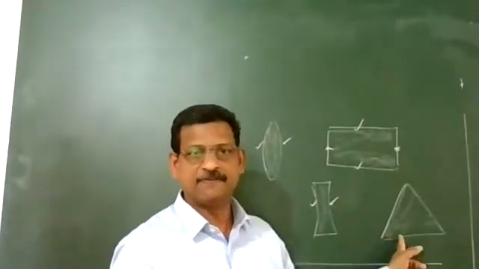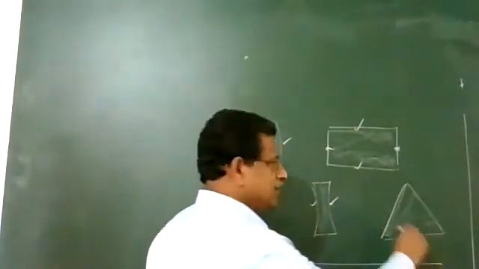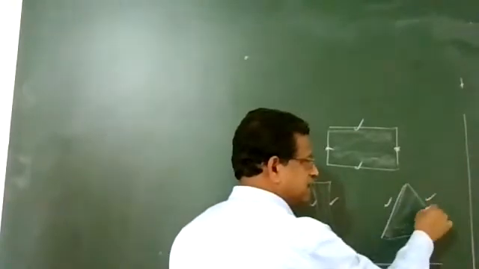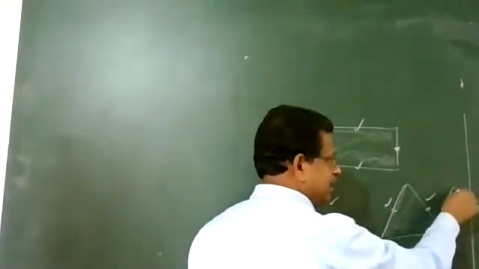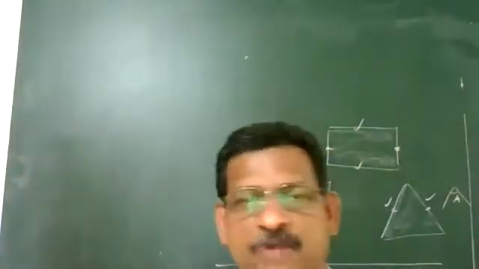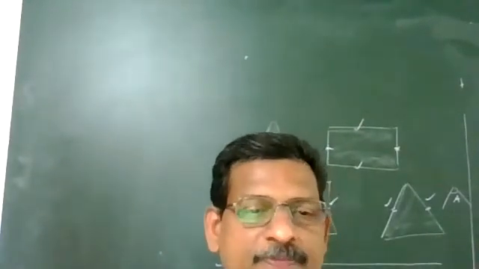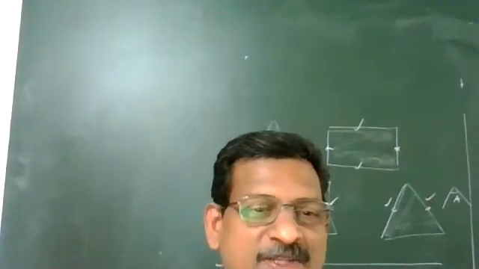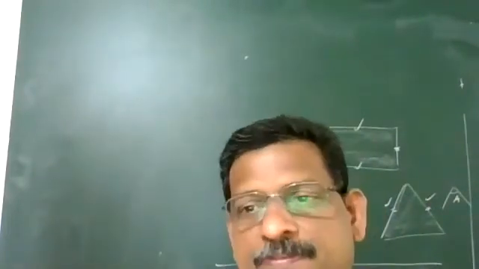You see here the prism. Refraction will take place from here and here. These two faces are not parallel, but they are inclined to each other at an angle A. So these are the different cases in which we are going to discuss refraction. Two refractions will be there, one from rarer to denser and another from denser to rarer. The first important case is the glass slab.